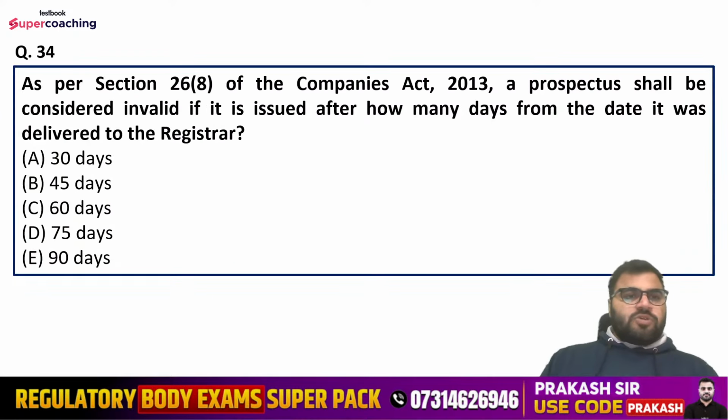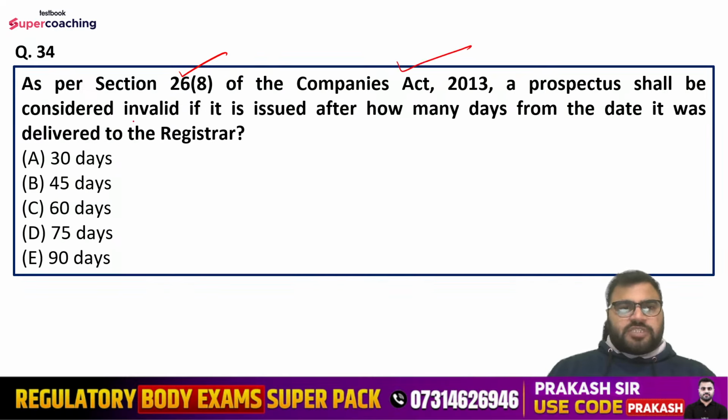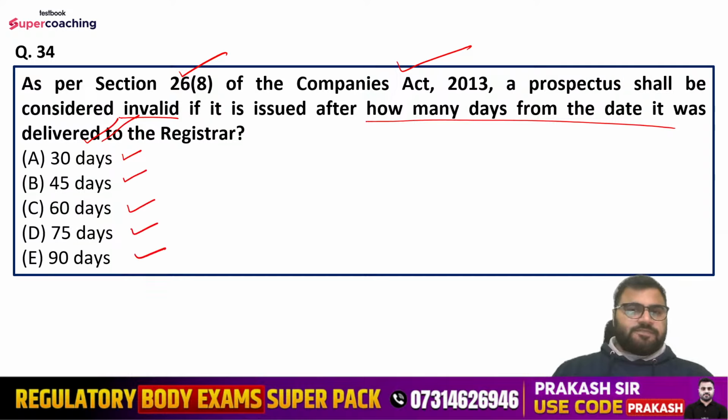Okay. Question number 34th is: as per section 26, subsection 8 of the Companies Act, a prospectus shall be considered invalid if it is issued after how many days from the date it was delivered to the registrar? Options are 30 days, 45 days, 60 days, 75 days, or 90 days. So once it is delivered to the registrar, then within how many days it shall be issued? This is the question here. So Nilesh is saying option number E. Lakshman is saying option number E.